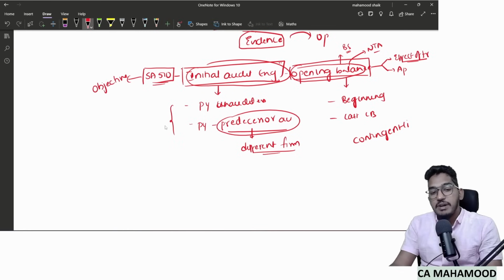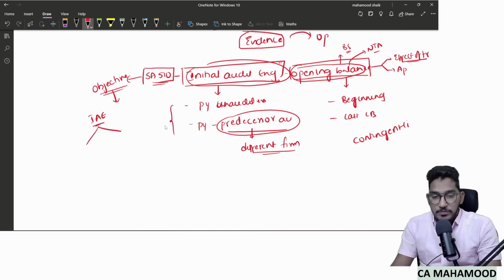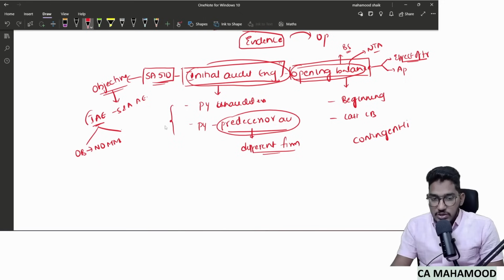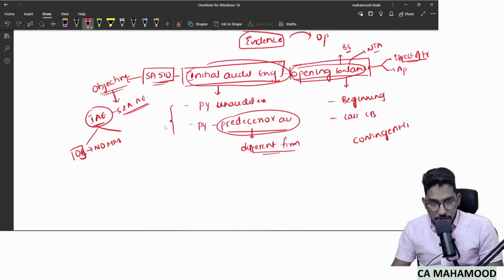With what objective has SA 510 been introduced? SA 510 says that when you are doing an initial audit engagement, you will have two objectives. You need to obtain sufficient and appropriate audit evidence that opening balances do not contain any material misstatement that could affect the current year's closing balances.